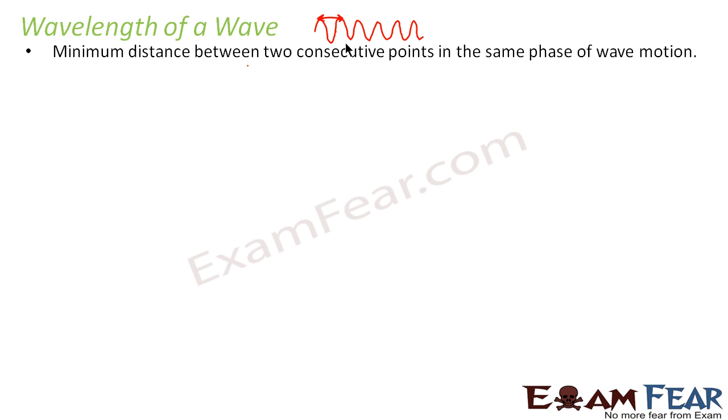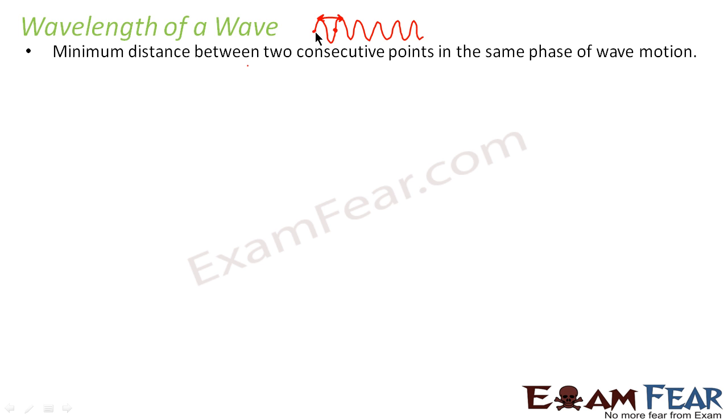So how do we define it? It is the minimum distance between two consecutive points in the same phase of wave motion. Just now we talked about phase, right? So what do you think would be the nearest point for this point which is in phase with it? As we go down, this point and this point will be in phase.